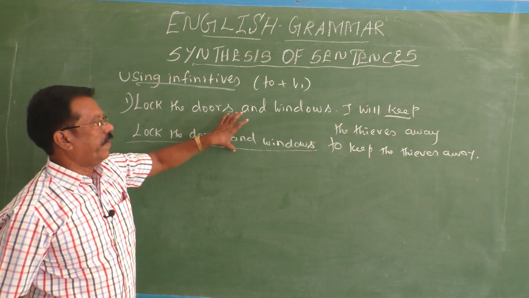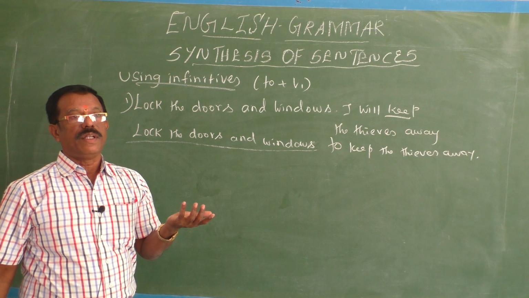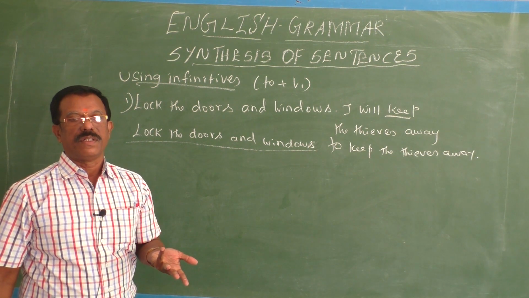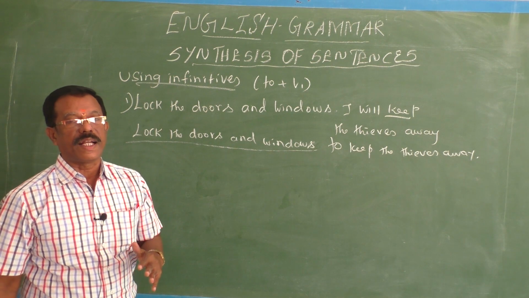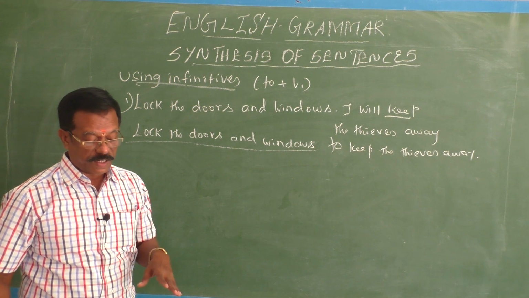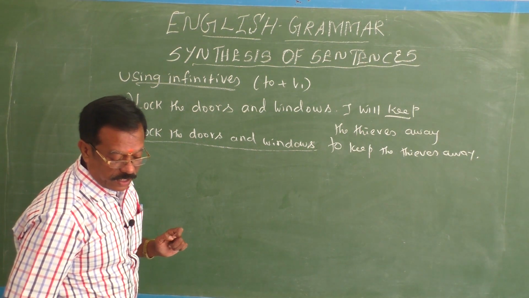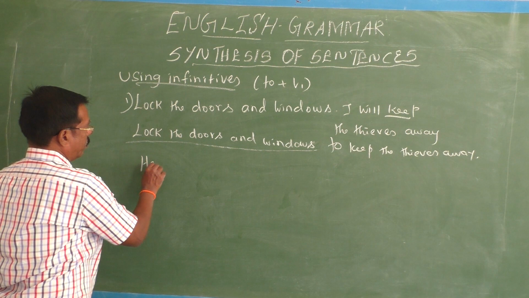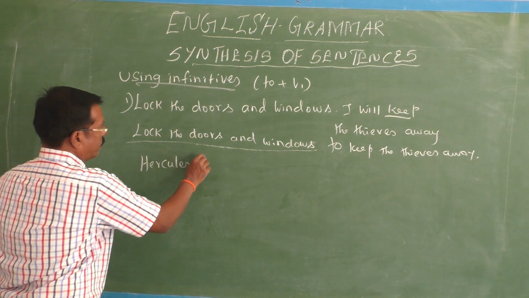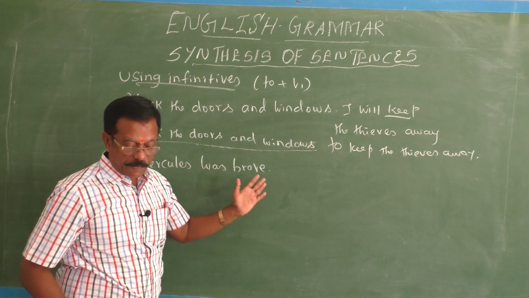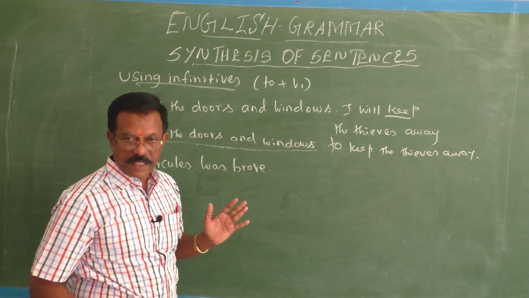Okay, children, this is one way. Sometimes you may have negative markers or words that indicate negatives. If it is so, how can we connect or synthesize such types of sentences? I will give you an example. Hercules was brave. And the second part of the sentence, he did not refuse any challenge.